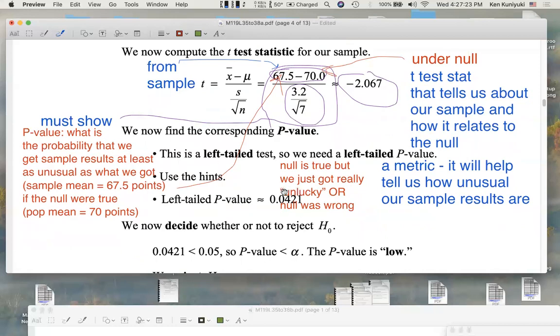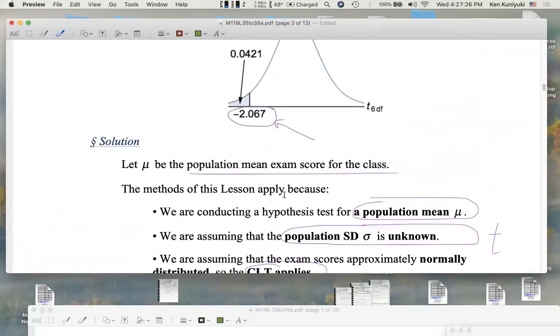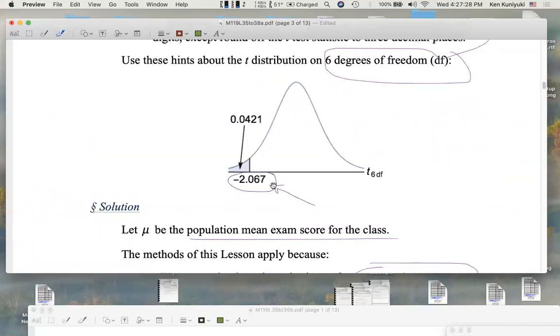All right. Use the hints. Our test statistic T was negative 2.067. It turns out that the left tail probability for this left tail test was 0.0421. I'm not going to be mean and give you the right tail, although I may have a multi-part problem with multiple hints. But the left tail p-value is 0.0421, about 4%.